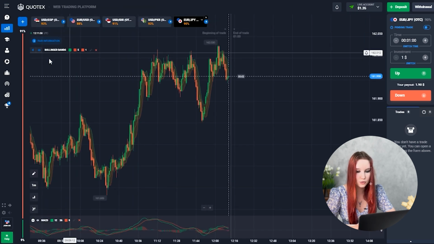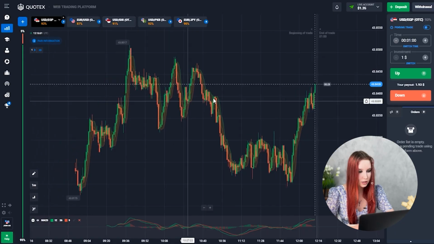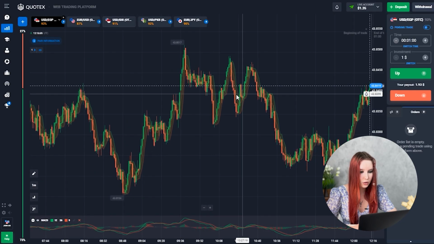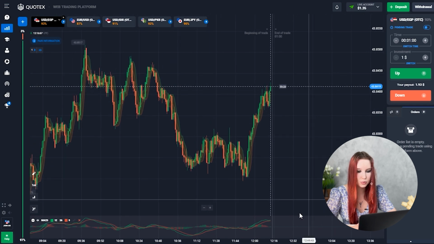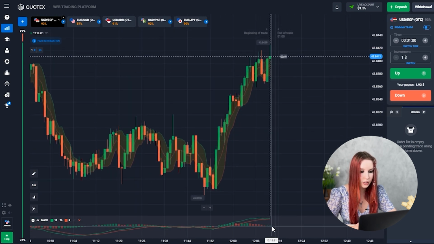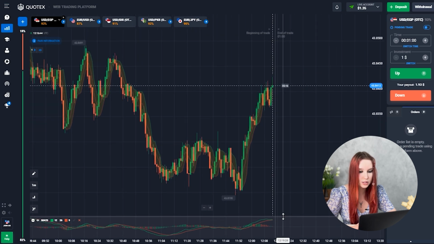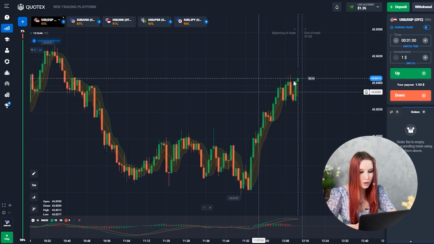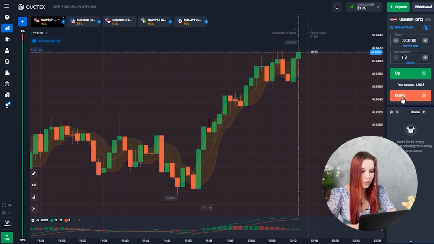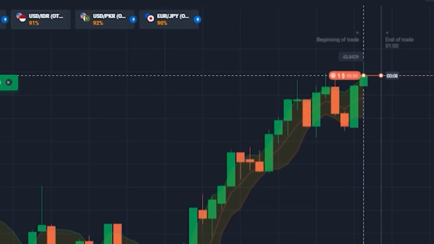Let's move on to the first currency pair, the US dollar and the Egyptian pound. What we see here is a beautiful situation. You can see that there's a flat, but look, on MACD we have a green histogram, and I still want to open a trade down as the candle has reached the upper Bollinger Bands line. Let's go.